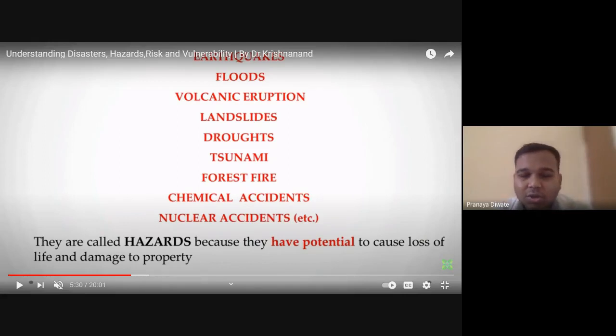Each hazard can have a different kind of study for that particular area.